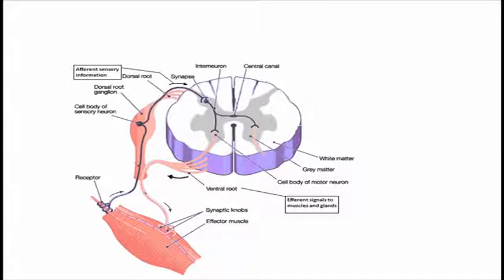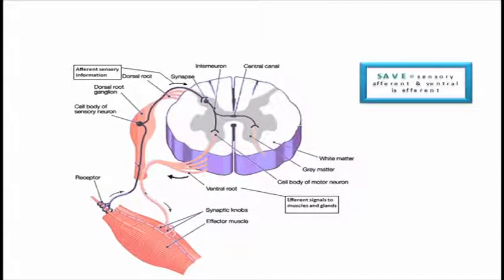So as you can see, this is the spinal cord. Now I will tell you about the dorsal and the anterior. There are two mnemonics which helped me learn the anterior rami and posterior rami. SAVE means sensory afferent and ventral efferent. Sensory is the afferent nerve, and ventral is the anterior side, which is efferent.